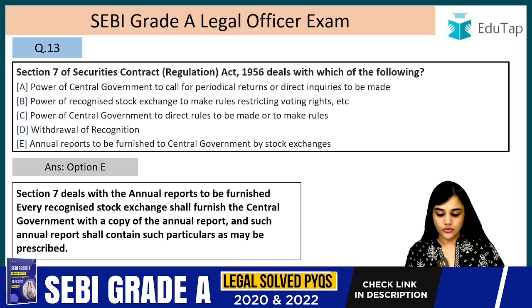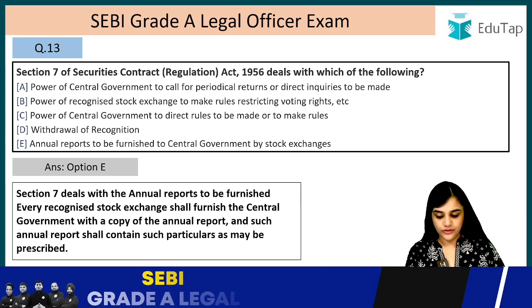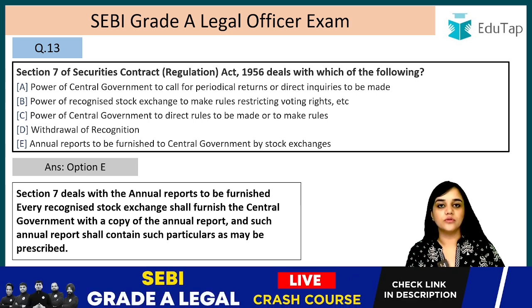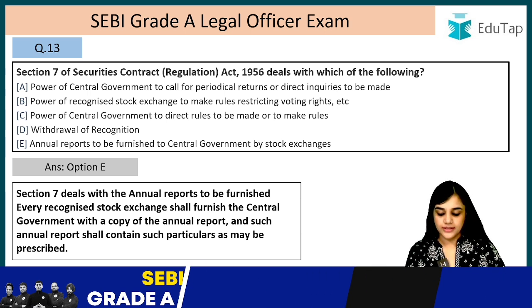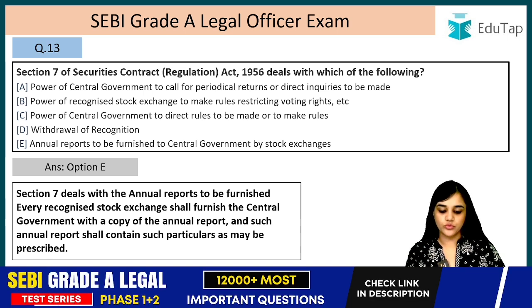Let's read the section also. Every recognized stock exchange shall furnish the central government with a copy of the annual report, and such annual reports shall contain such particulars as may be prescribed. So the answer is option E. Annual reports to be furnished to the central government by the stock exchange.